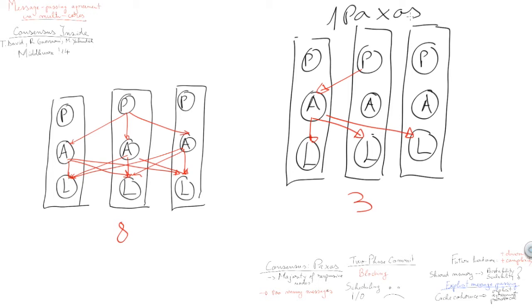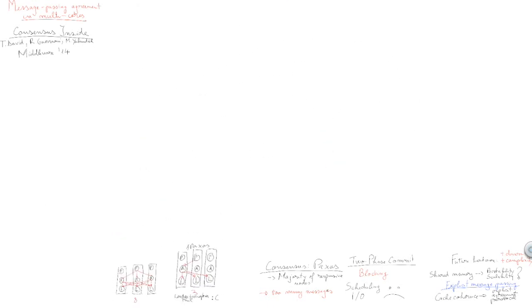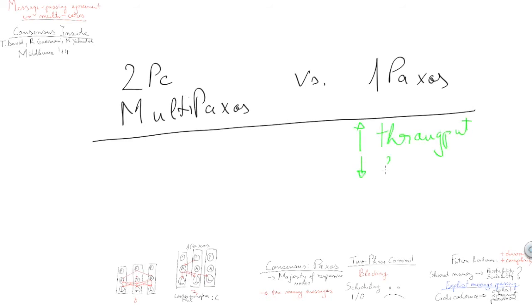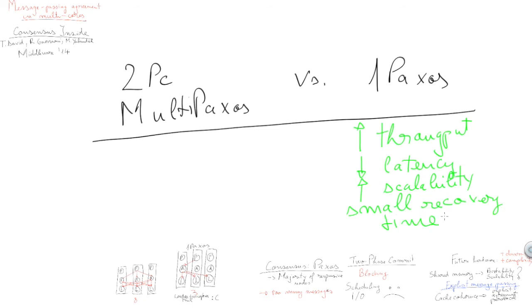Of course, there is a small trade-off. With one Paxos, as long as the active proposer, the so-called leader, and the active acceptor are not responsive, the system itself is not responsive as well. But we think this is a reasonable trade-off to make. However, if other random nodes fail, we offer the same guarantees as the default version of Paxos. In our paper, we also evaluate how one Paxos does when compared to two-phase commit or multi-Paxos in practice. What we observe is that one Paxos offers increased throughput, decreased latency, and overall increased scalability. In addition, we also notice that one Paxos has an extremely small recovery time in case of node failure.